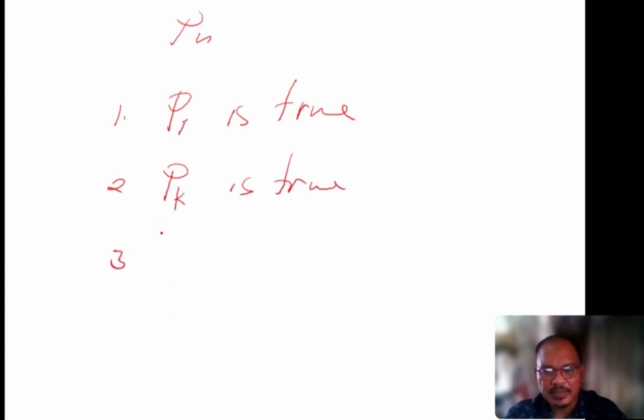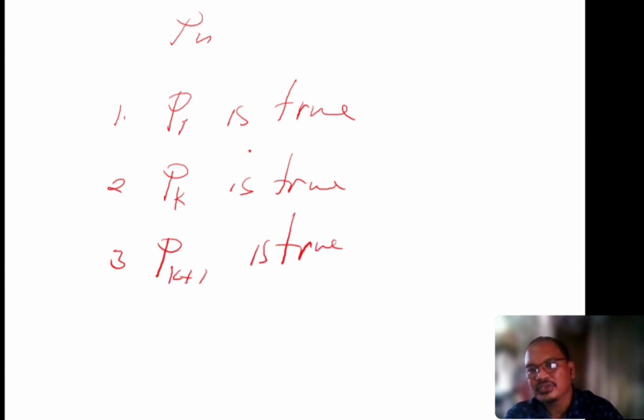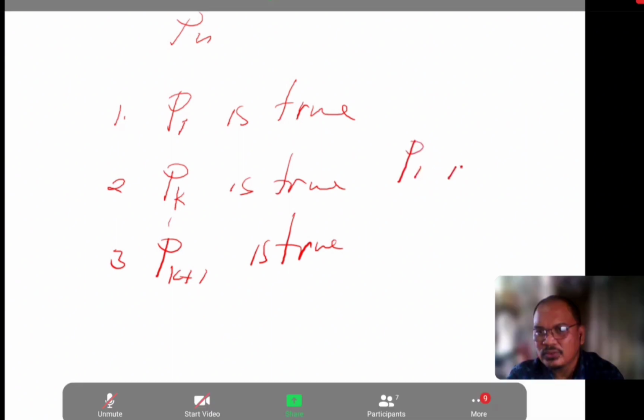Third, since you assume that P sub k is true, then P sub k plus 1 is also true. But you're going to show that this is true using the mathematical induction. Okay. If P sub 1 is true, then it follows P sub 2 is true, P sub 3 is true, and so on and so forth. Yan, dire-diretso na.